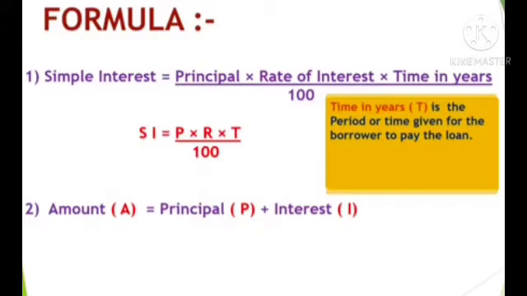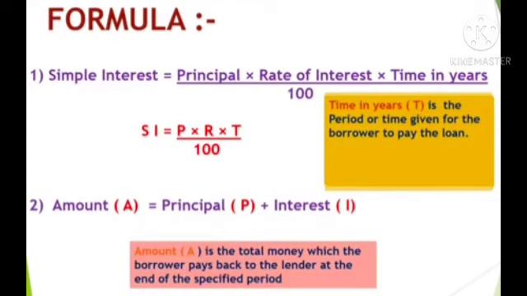Now, this formula is divided by 100. Why? Because the rate of interest is always expressed as a percentage, so it must be divided by 100. So, our formula is SI is equal to P multiplied by R multiplied by T divided by 100.